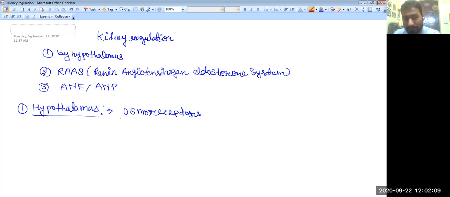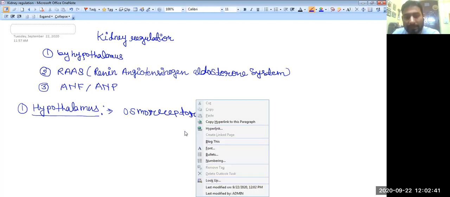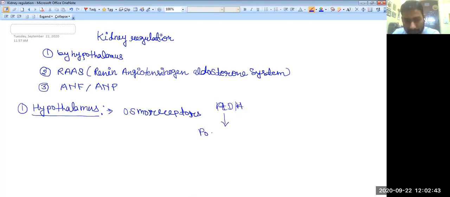The hypothalamus, we know very well, is generally present above the pituitary gland, and it directly releases one hormone, known as the antidiuretic hormone. This antidiuretic hormone is generally sent to the posterior part of the pituitary.